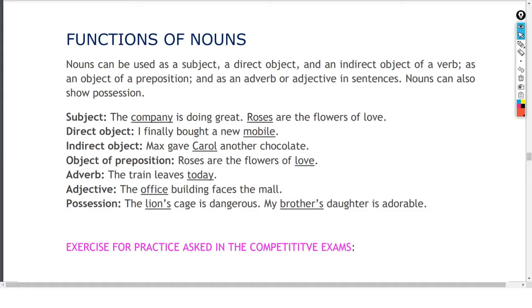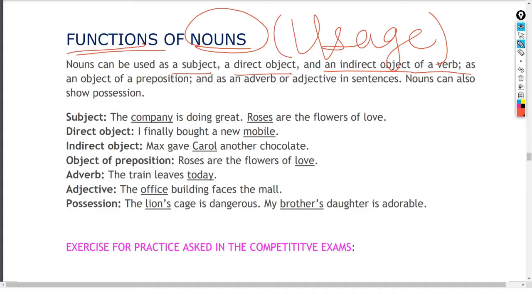Functions of noun. तो function जो है noun का जो function है वो हम अभी देखेंगे. Noun can be used as subject, direct object and indirect object of a verb. तो अभी हम application में आते हैं, है ना? तो application को uses बोलते हैं. तो हम जब sentence में use करेंगे, sentence में noun जो होता है वो subject. Normally ये ज्यादातर subject होता है. कभी कभी ये object होता है, कभी कभी direct object होता है ना? Direct object DO. कभी कभी indirect object IO होते हैं, है ना?